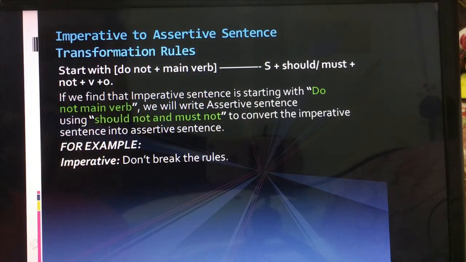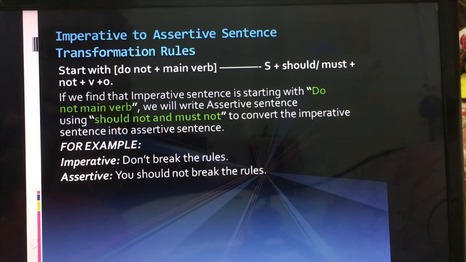Don't break the rules. With don't, or do not, we have a main verb, which is break. So if we make it assertive, it becomes like this: You shouldn't, or you should not, break the rules. As I showed you in the structure, if it is do not plus a main verb, then we change it this way. We add a subject at the beginning, then we write should or must, then not, then the verb and then the extra. So it becomes: You should not break the rules.